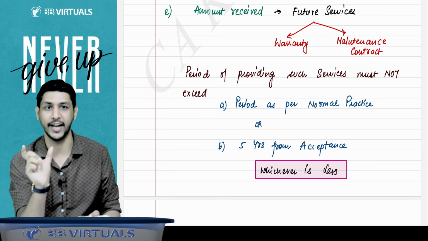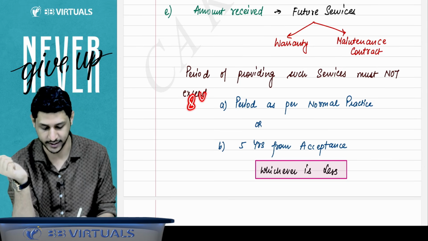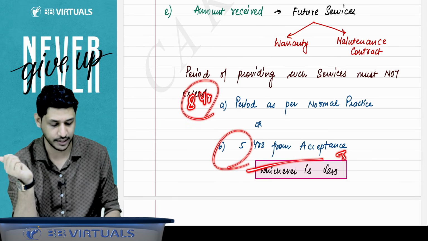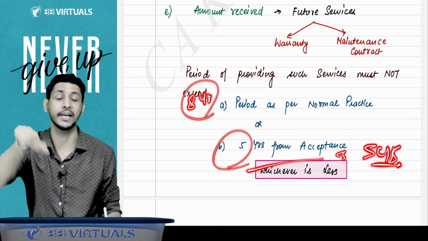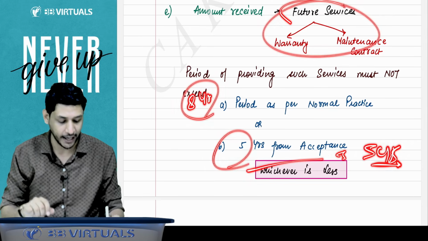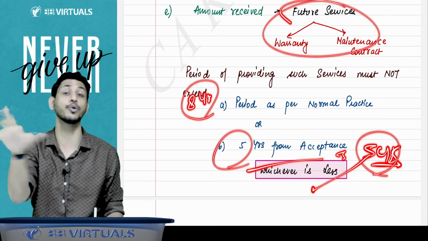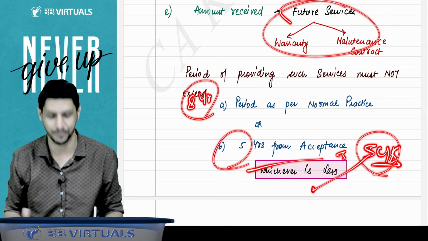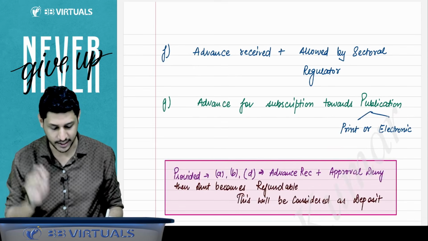You will arrive at a value. Let's say your industry practice is 8 years. So 8 years or 5 years, whichever is less, 5 years. Now, if the company accepts that amount for 5 years or less, then that amount will not be considered as a deposit.